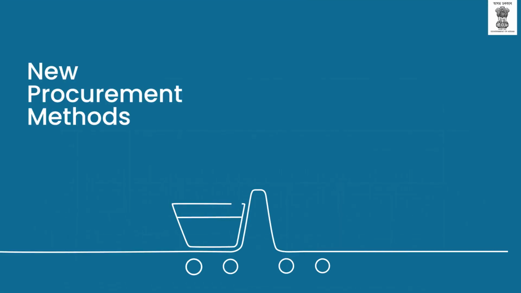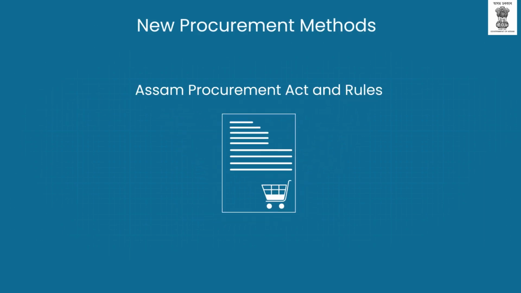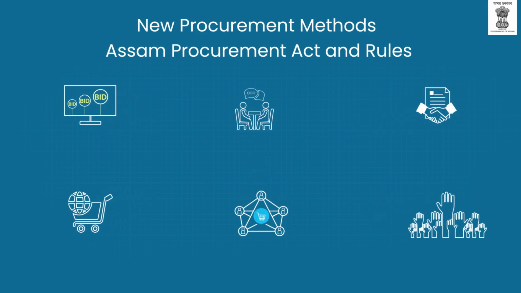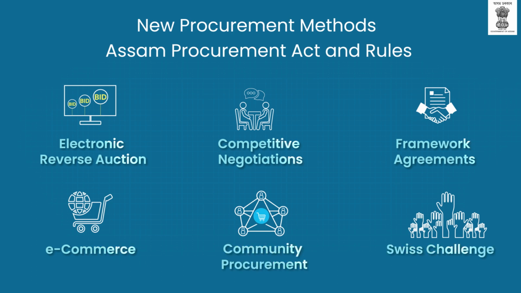Welcome to the video on new procurement methods. The Assam Procurement Act and rules allows procurement entities to make procurements using 6 new methods of procurement. These methods are electronic reverse auction, competitive negotiations, framework agreements, e-commerce, community procurement, and Swiss challenge. We will understand each of these methods one by one.